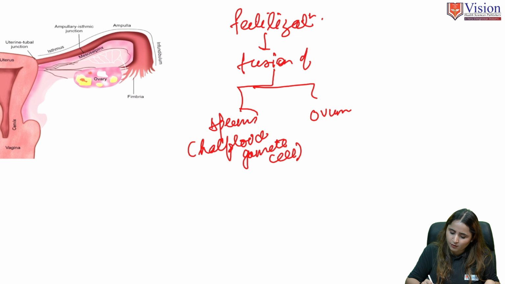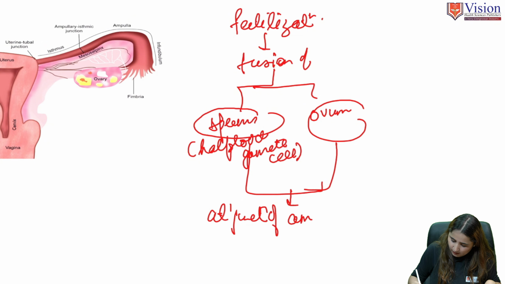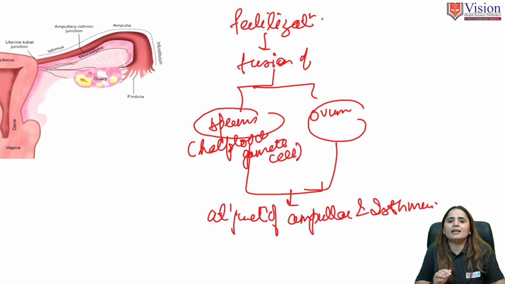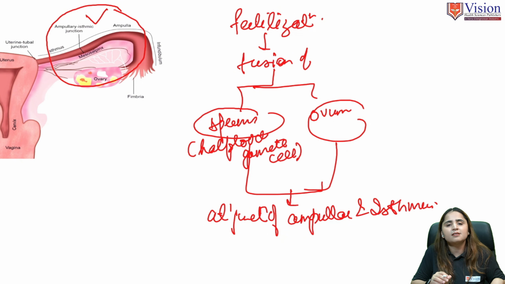When we fuse the sperm and ovum, this fusion occurs at the junction of the ampulla and isthmus. Look here on the diagram: fertilization is the fusion of the sperm and the ovum, and it occurs at the ampullary isthmic junction.